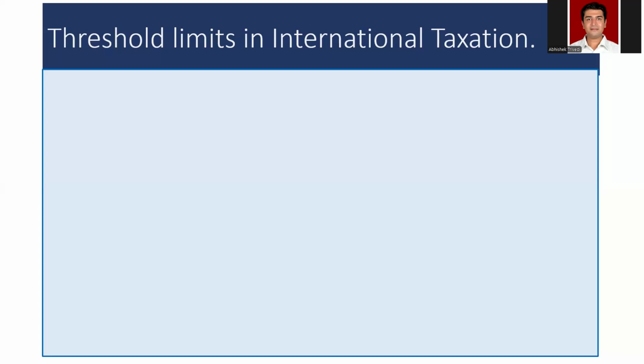Hello, everybody. Today we will discuss various threshold limits in international taxation.